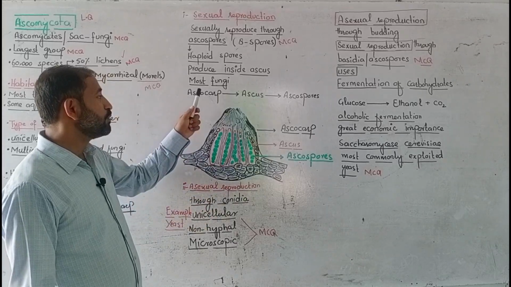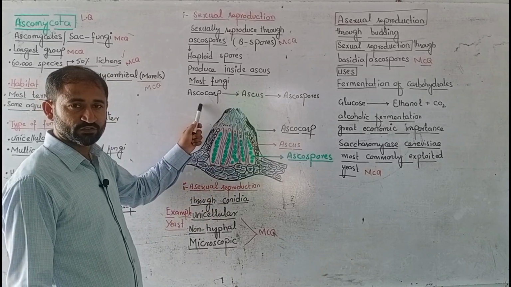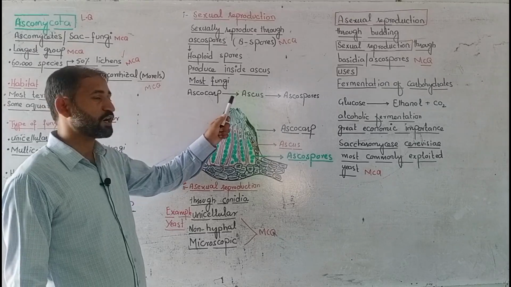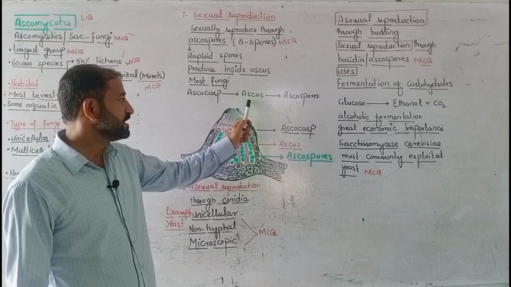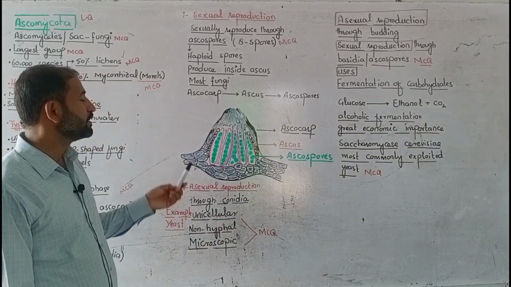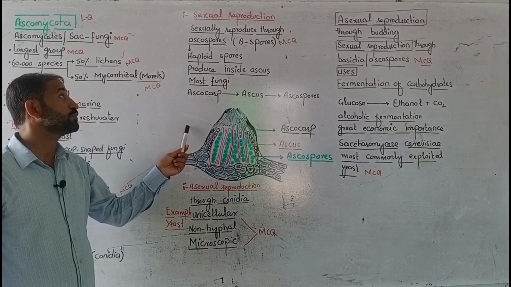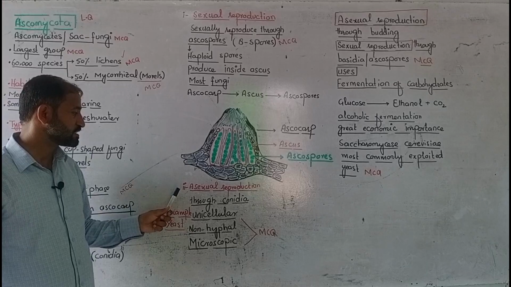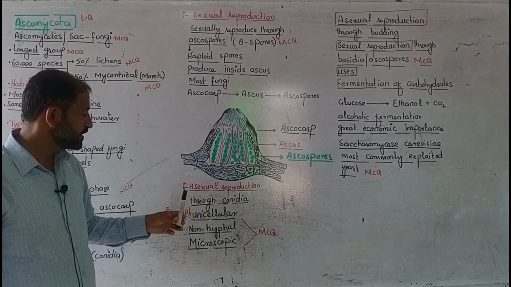Once again, most fungi consist of ascocarp. Each ascocarp consists of ascus. Each ascus consists of ascospores. That was all about the sexual reproduction. Next one is asexual reproduction.